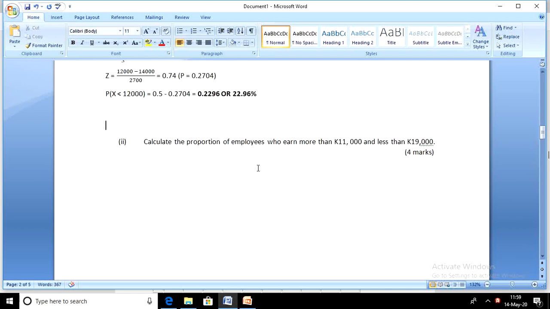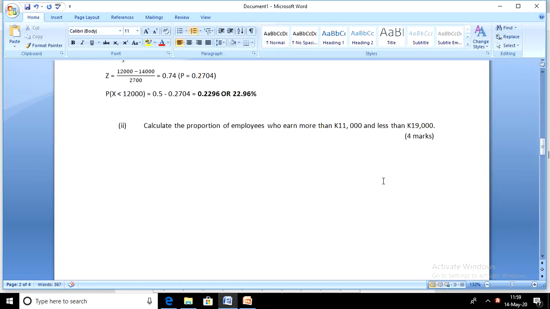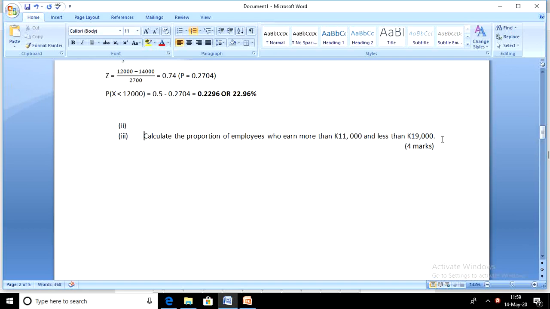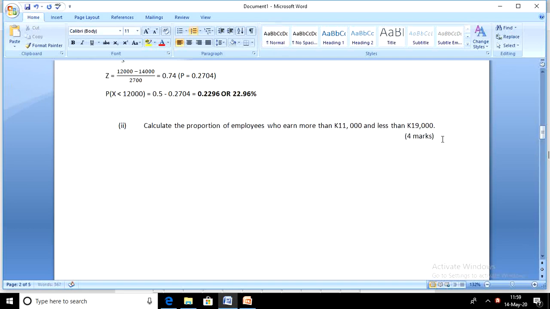The next question says, calculate the proportion of employees who earn more than 11,000 and less than 19,000. In other words, you're looking at the proportion of employees that earn between 11,000 and 19,000. So let's look at the percentage of employees that are earning between 11,000 and 19,000. So there we go, our solution.